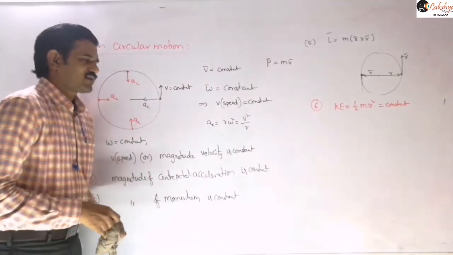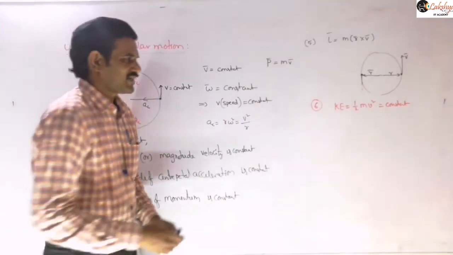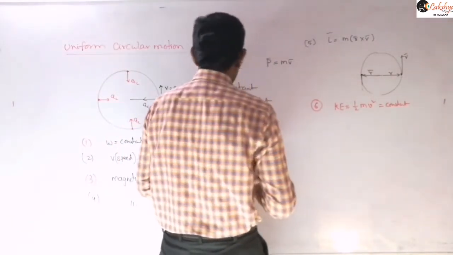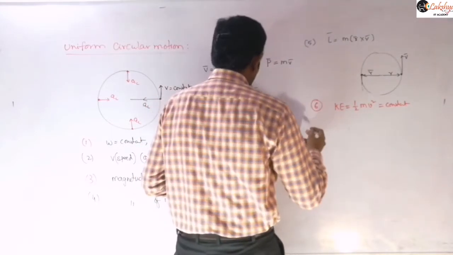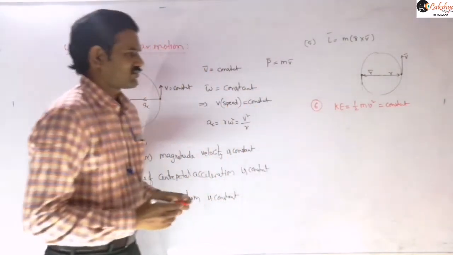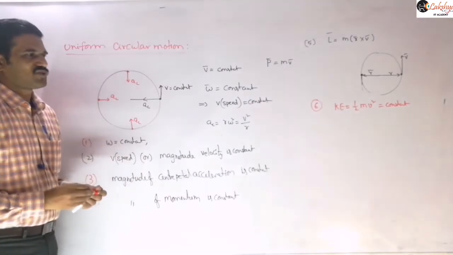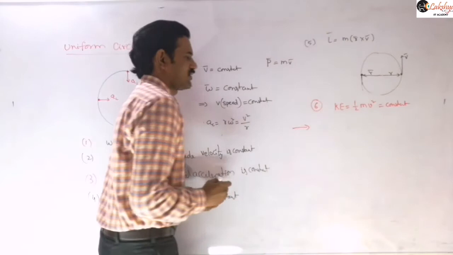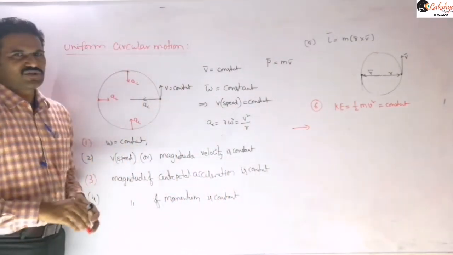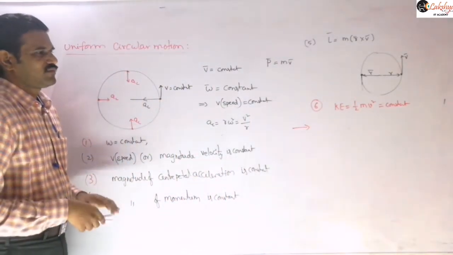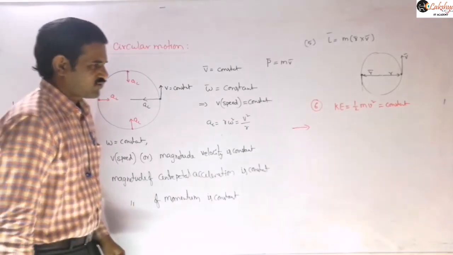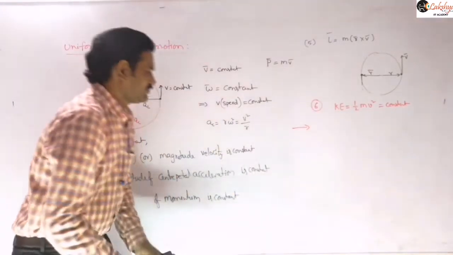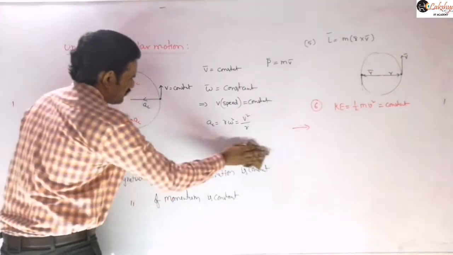And in uniform circular motion, you can also mention the net acceleration here. So write that point also. But before that, let us mention the quantities which are variable here. We discussed only the quantities which remain constant, so mention the variable quantities. So in uniform circular motion, the following quantities are variable.